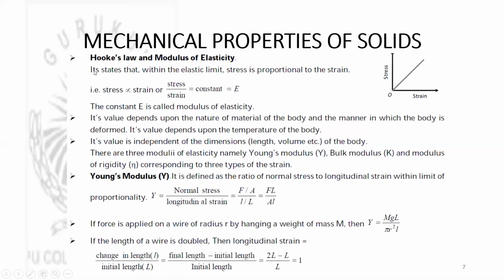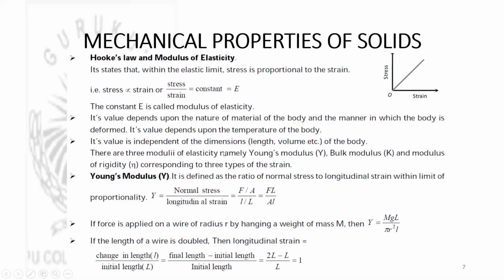And in such a case, within this elastic limit, if stress is proportional to strain, the graph between stress and strain is as shown in this figure. It is a straight line passing through the origin. Then the modulus of elasticity value depends upon the nature of the material of the body and the manner in which the body is deformed. Its value also depends on the temperature of the body. Then the value of modulus of elasticity is independent of the dimensions of the body.